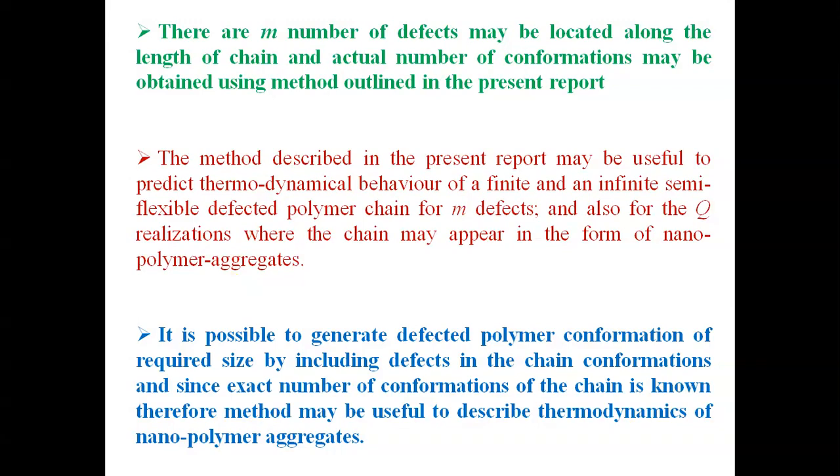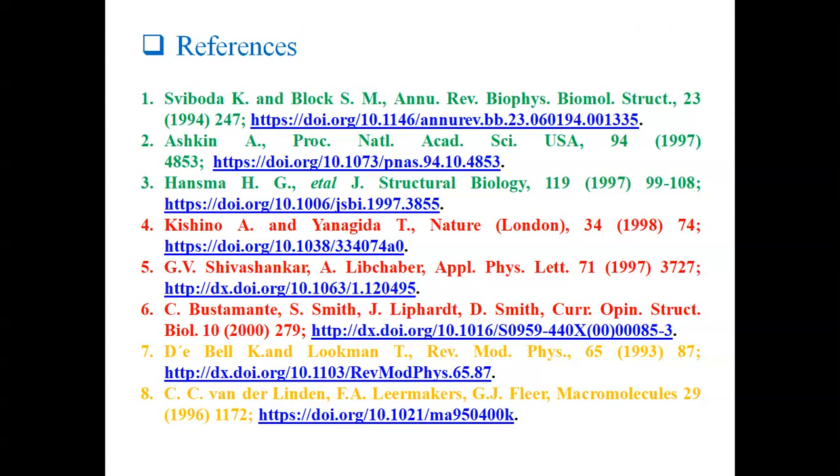So, using that we can determine the size of the chain, say the extension of the chain along the x direction, extension along the y direction, the average length of the chain, and the size of the chain in 2 dimensions as well as 3 dimensions. So, that way we can control the size of the chain and form a polymer aggregate.